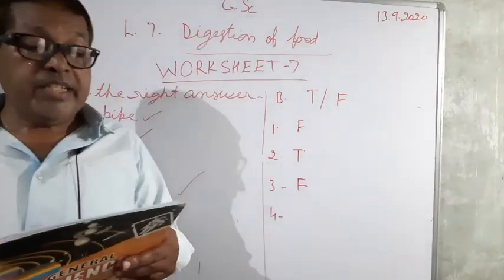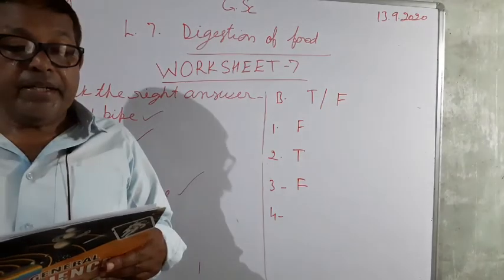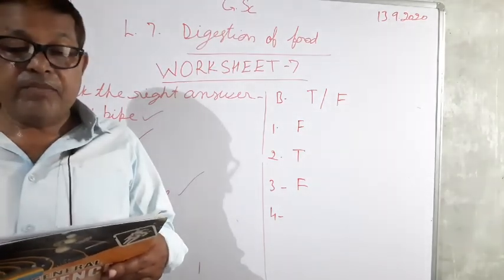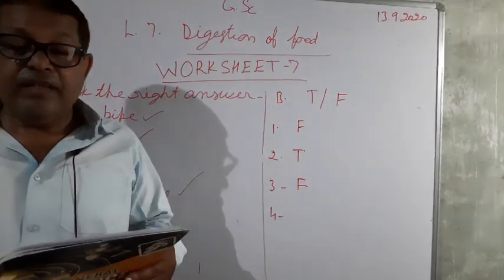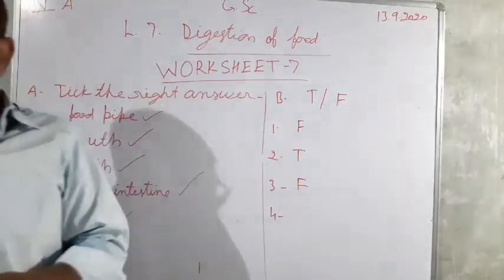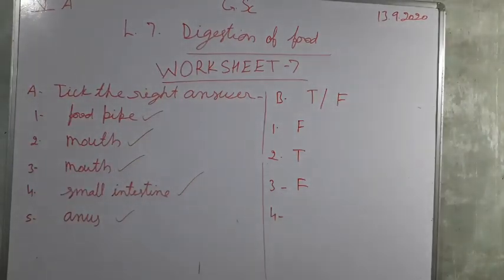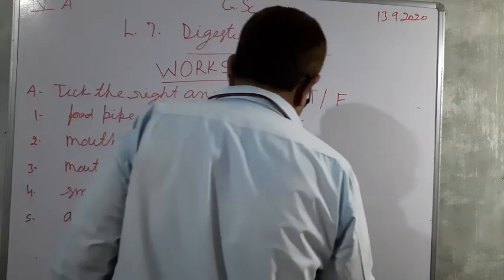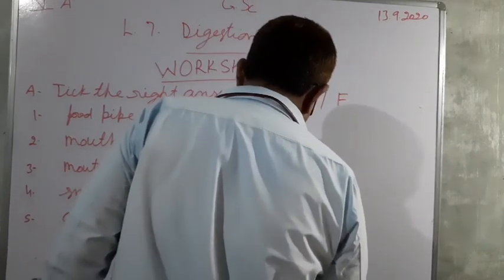And fourth, you see, the digested part of the food is absorbed into the blood. Yes, it is correct. It is absorbed into the blood.